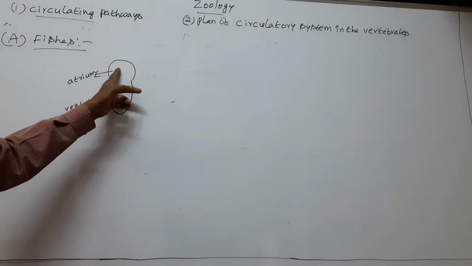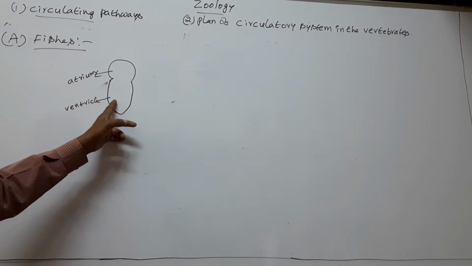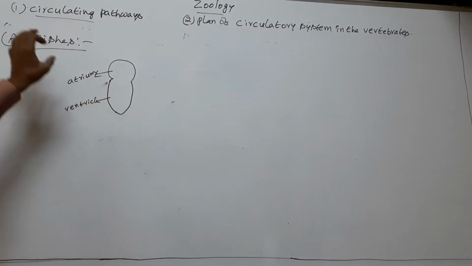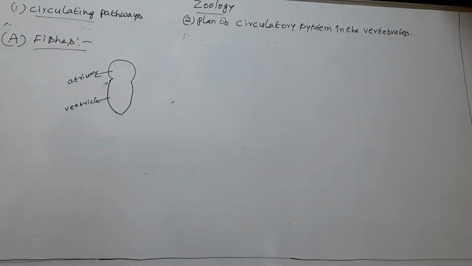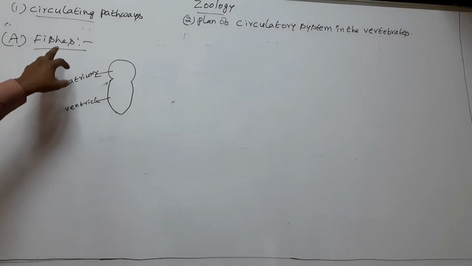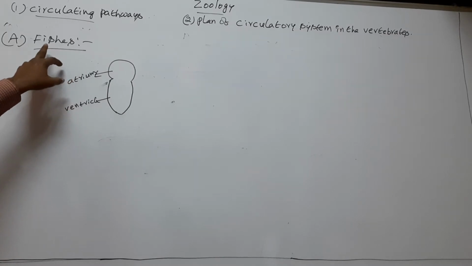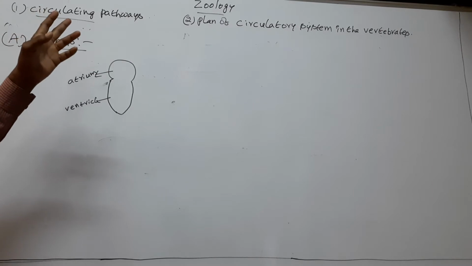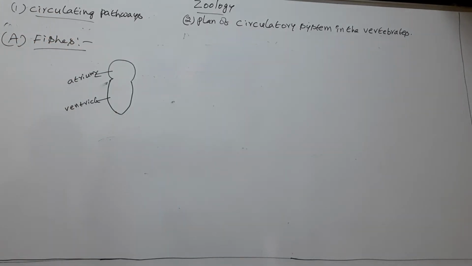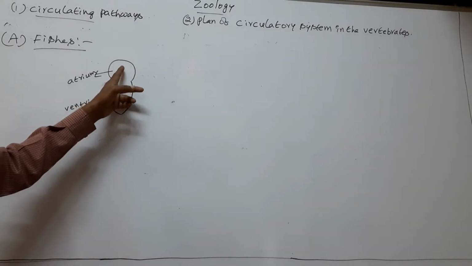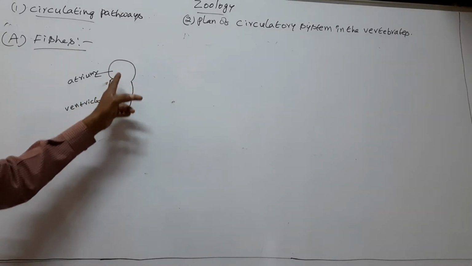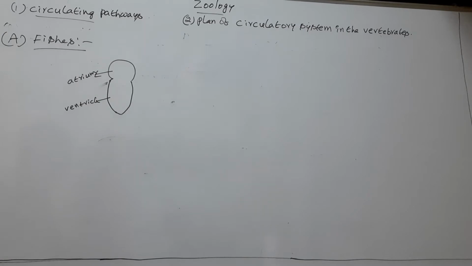Here fishes are gill-breathing animals. The respiratory organs of fishes are gills. Fishes are aquatic animals, so they respire through gills. So fishes possess two-chambered heart, single atrium and single ventricle.